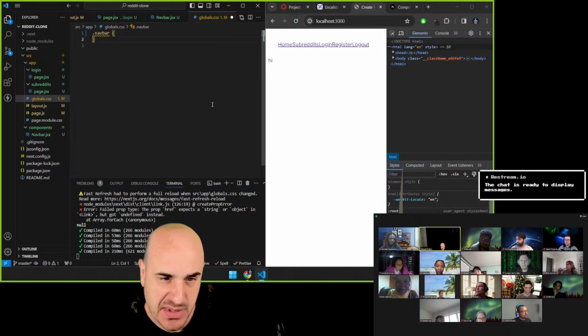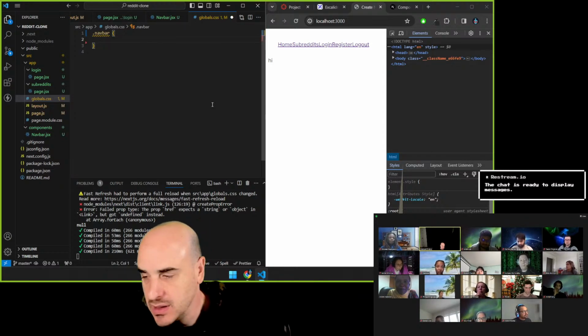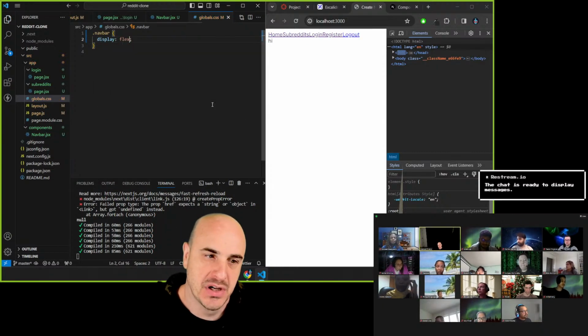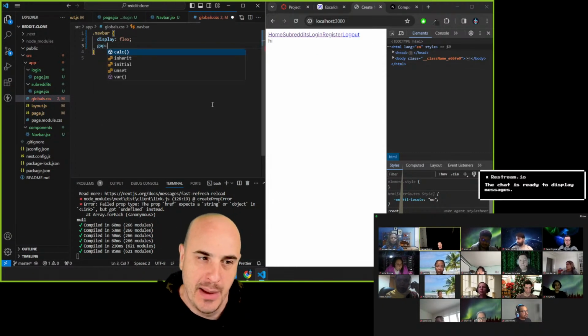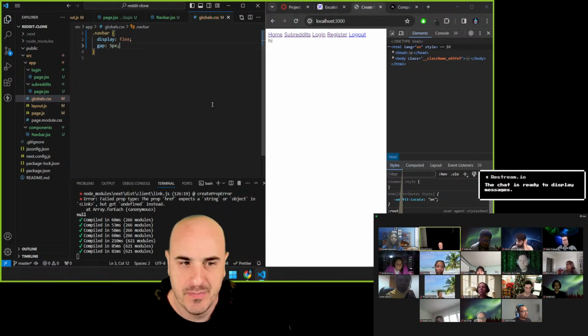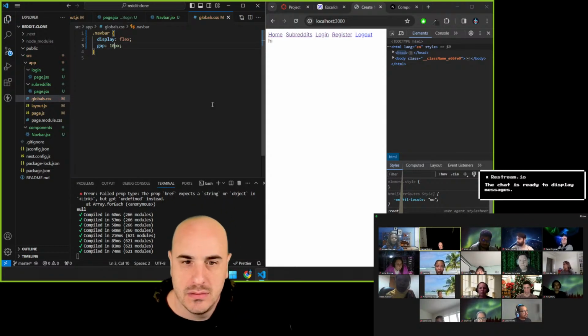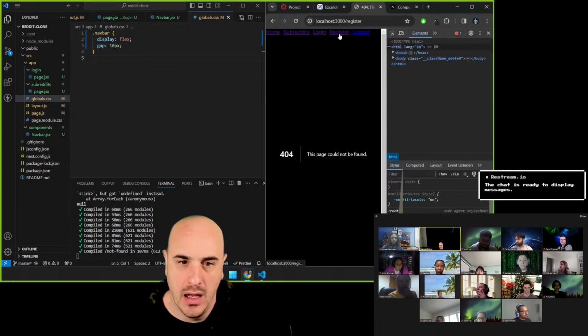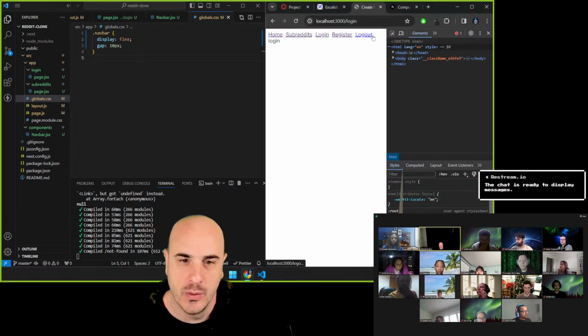Yeah, we just want some space in between the links. Maybe a gap, right? Yeah. So let's turn it into a flex box and just give a gap of 5 pixels. 10 pixels. Yeah. So now clicking on these, we don't have components for register and log out.